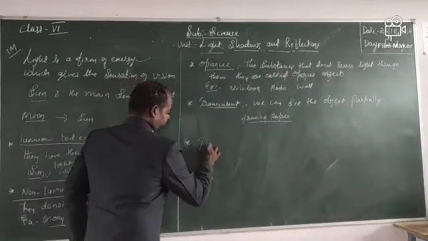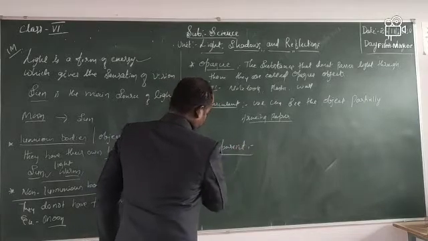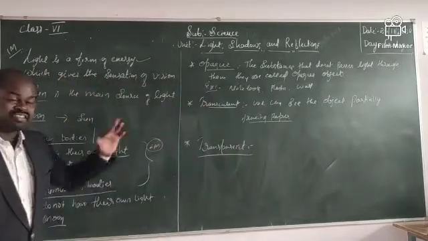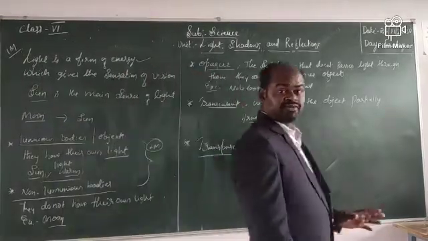Then what is transparent? What is the meaning of transparent? Dear students, you know the meaning of transparent. The name itself tells us.